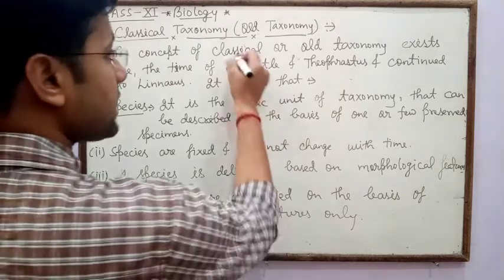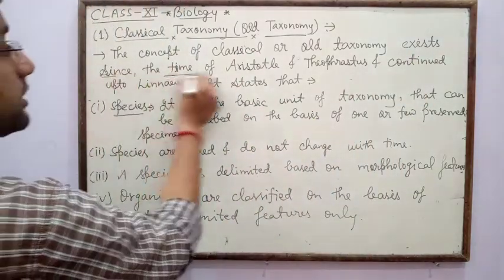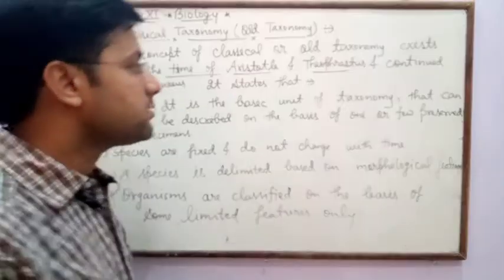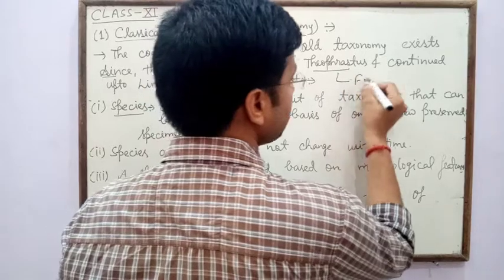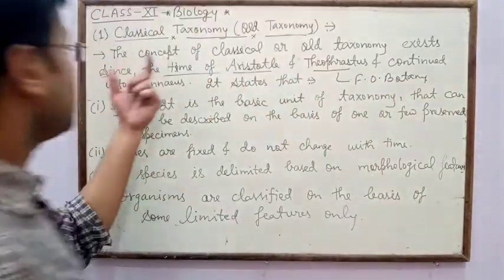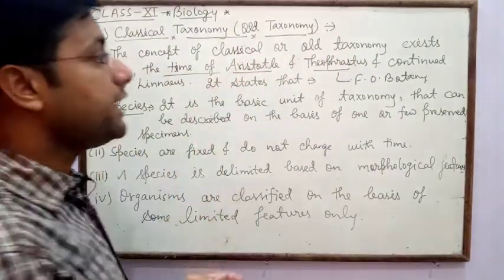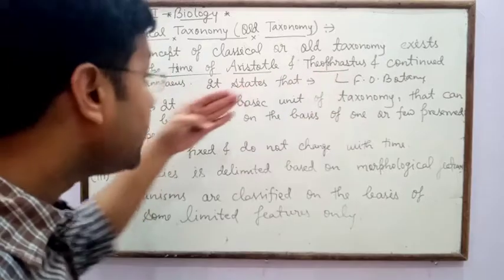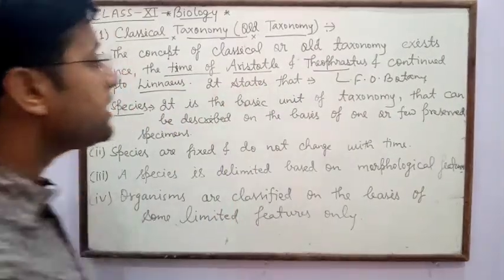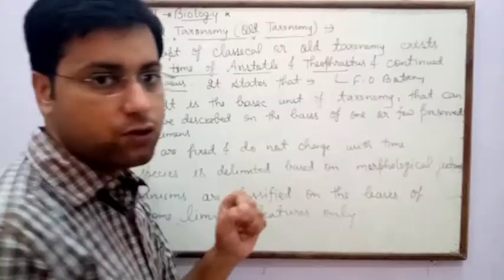The concept of classical or old taxonomy exists since the time of Aristotle and Theophrastus. Theophrastus is known as father of botany. The concept exists since the time of Aristotle and Theophrastus and continued up to Linnaeus, that is Carolus Linnaeus. It states that species is the basic unit of taxonomy.